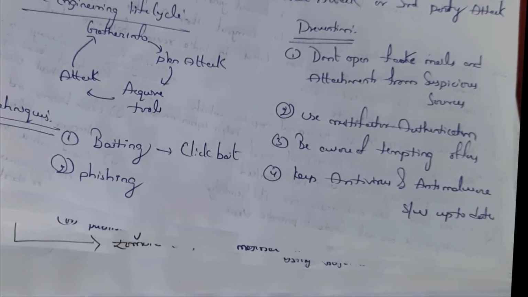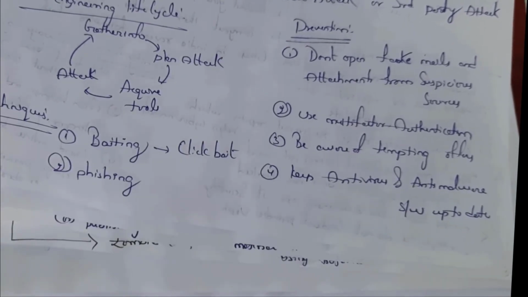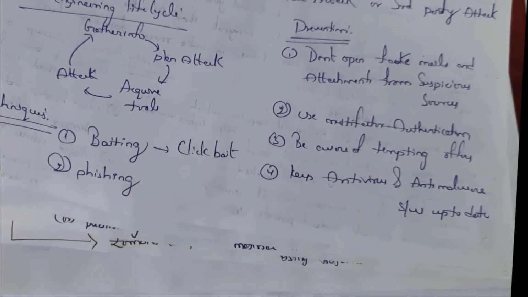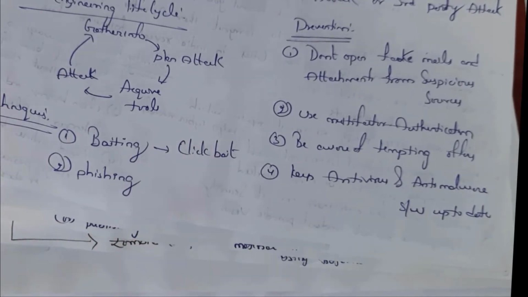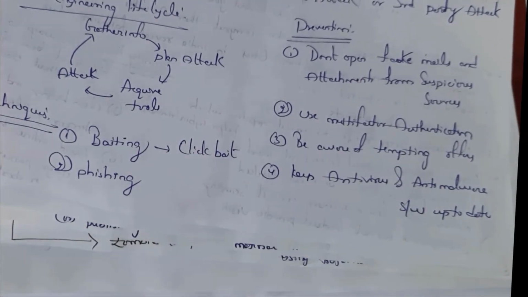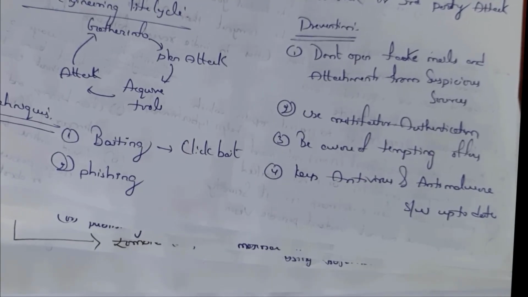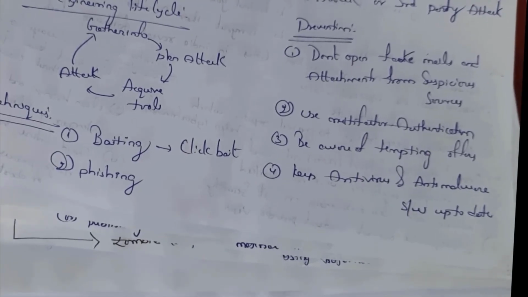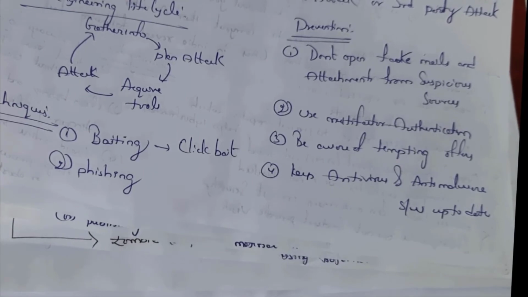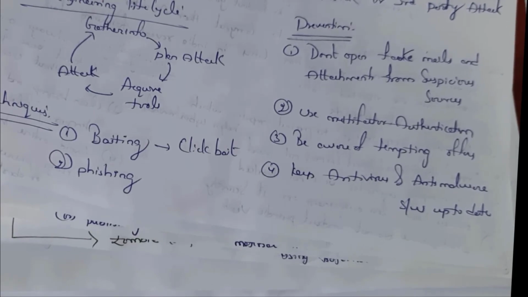Following are the steps that you need to follow in order to prevent social engineering attacks. First one is don't open fake emails or fake messages from unknown sources. Next one is use multi-factor authentication. Multi-factor authentication is creation of a password as well as a fingerprint lock, etc. Next one is be aware of tempting offers.